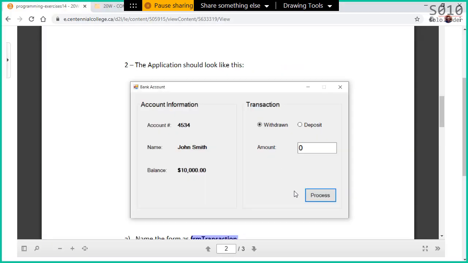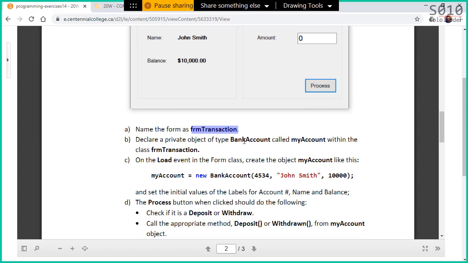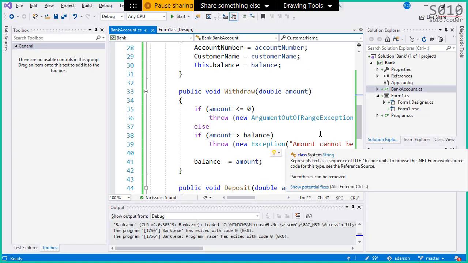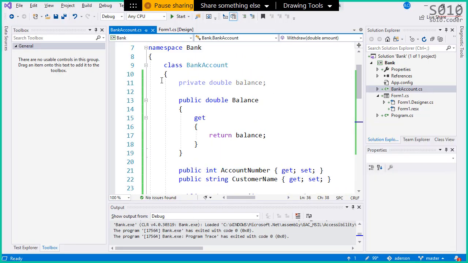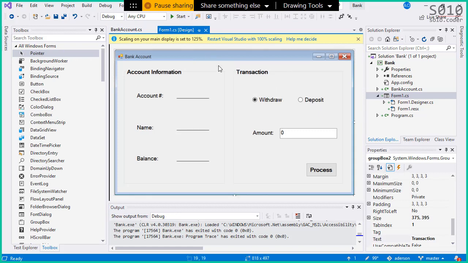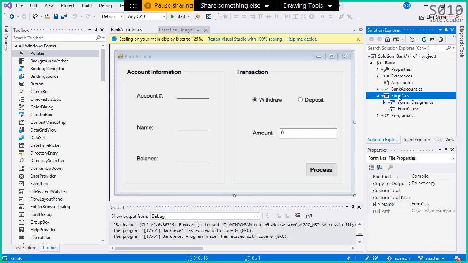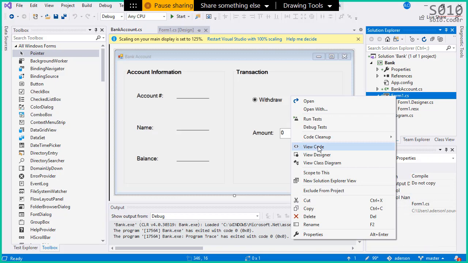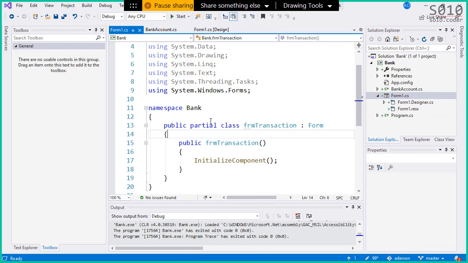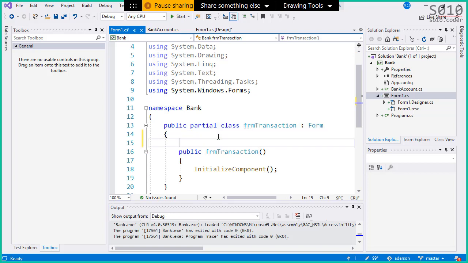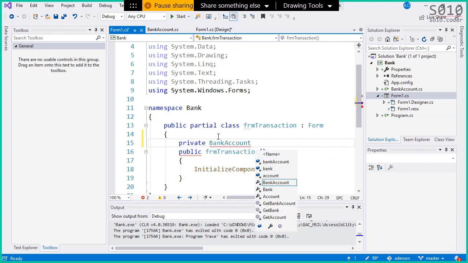So going back here to the exercise, we have to declare a private object bank account called myAccount. Okay, so let's create myAccount. See here in the bank account class, you have a balance that is private. In our FRM, which by the way, I can see the code by right-clicking the form 1 and then clicking on view code. I can go to the very top where I have the definition of the FRM transaction, and I can say here, private bank account. I'm gonna call this myAccount.